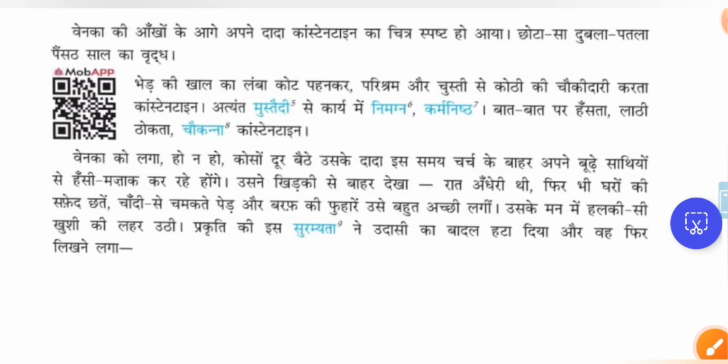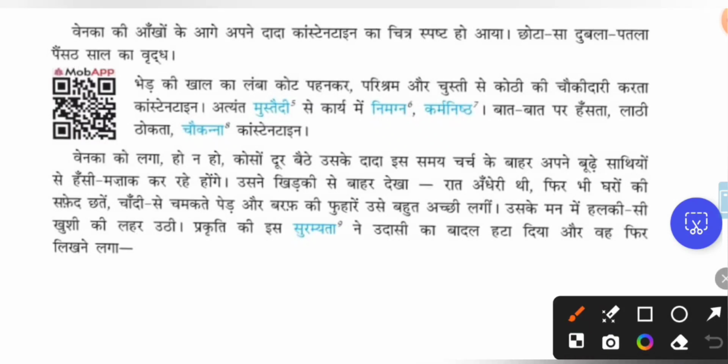man. बेड़ की काल का लंबा कोट पहनकर. बेड़ की काल is the skin of the sheep. So he was wearing the long coat made up of sheep's skin. परिश्रम और चुस्ती से कोटी की चौकीदारी करता कॉन्स्टेंटाइन. So wearing a sheepskin coat, a long coat, he is very hard-working, very active, chusti means active. Koti is the house. So he was doing the chowkidari, watchman guarding. So he was guarding the house with the hard work and with the activeness.